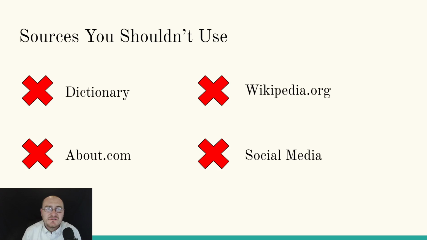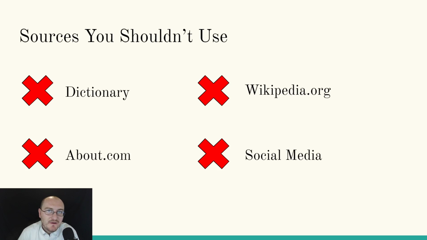So let's talk about sources you shouldn't use, right? The dictionary. I mean, if you need to define words, fine. The dictionary works. But honestly, if you're trying to write a research paper and you're using the dictionary as a resource, not a good idea. Wikipedia.org.